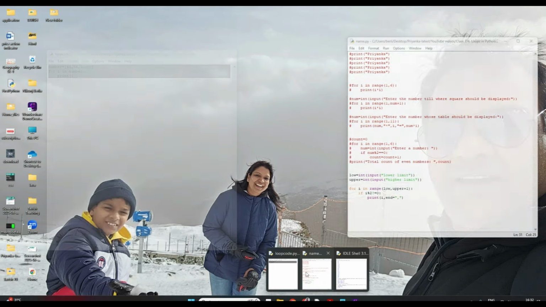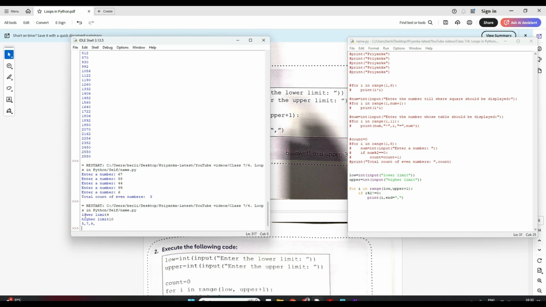Now let me run this and I'll show you how. See, here the lower limit I gave 4, higher limit is 10. So my range will be 4 till 11. So 4, 5, 6, 7, 8, 9, 10 it will go, right? So first I is 4. So 4 mod 2 is equal to 0, the remainder. If it is not equal to 0, then we are printing something. If it is equal to 0, we'll not do this, again go up. So here 4 was the first limit, so it will not print anything, correct?